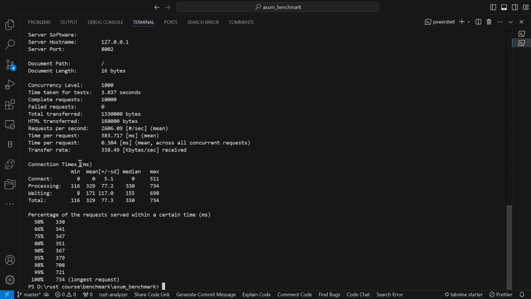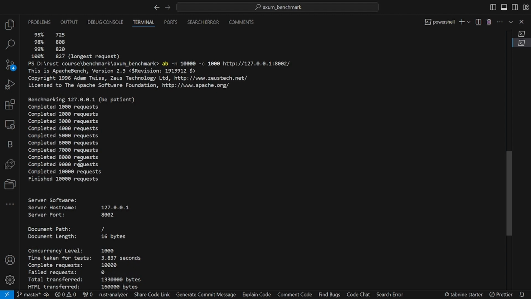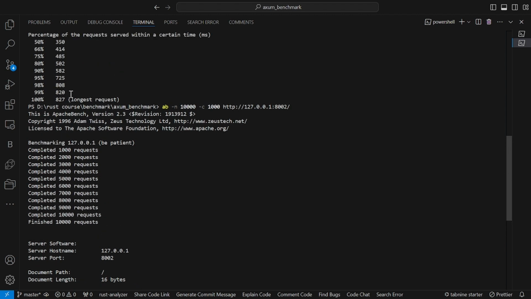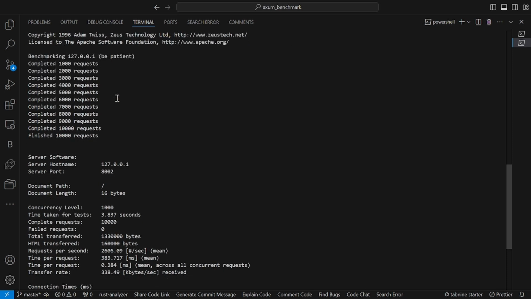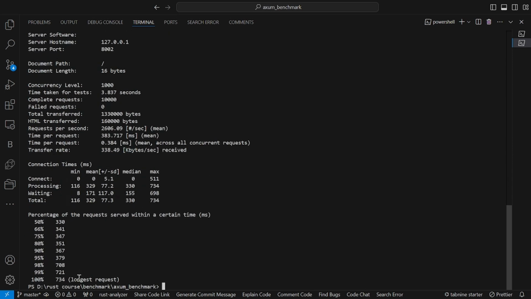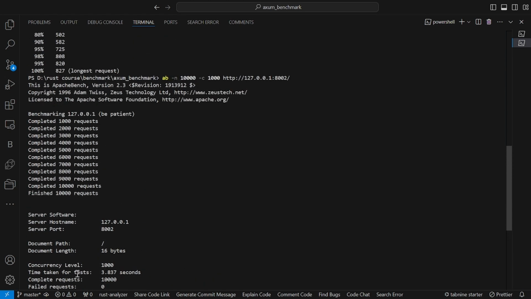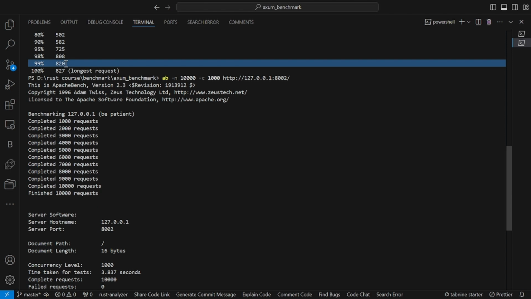However, Actix showed a wider variation in request times under load, with some requests taking longer to process. Meanwhile, Axum demonstrated more consistency, serving 99% of requests within 721 milliseconds, while Actix took slightly longer at 820 milliseconds.